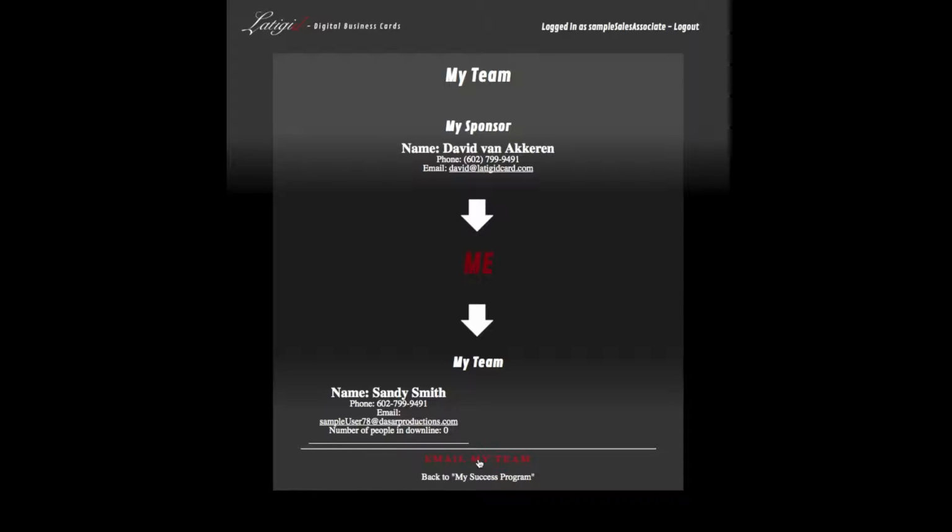The reason we do that is we want to make sure that people's privacy is respected, so that all the people that get the email are not going to be able to see the email addresses of everybody else on your team. So that's the reason why we do that. But that automatically gets done. And so that is the My Team tab.